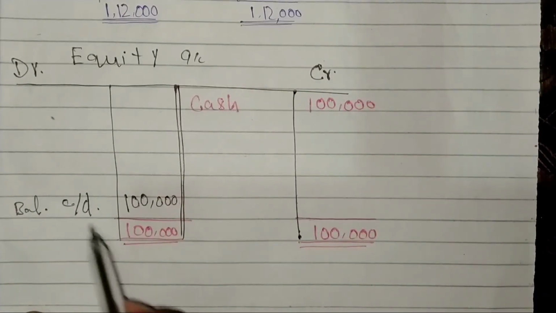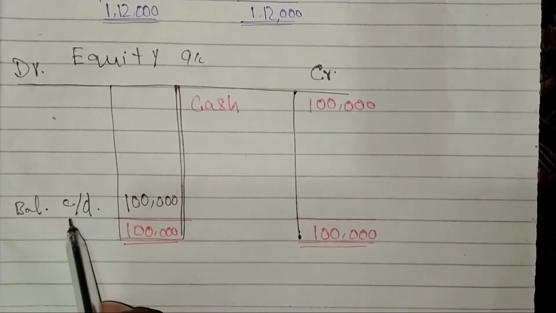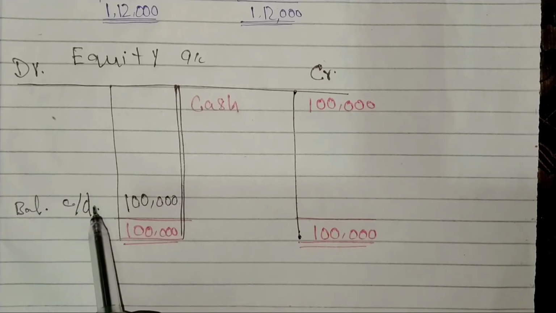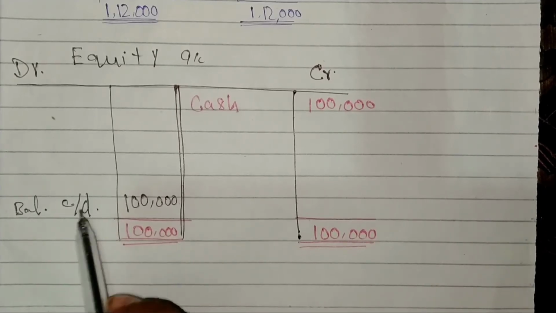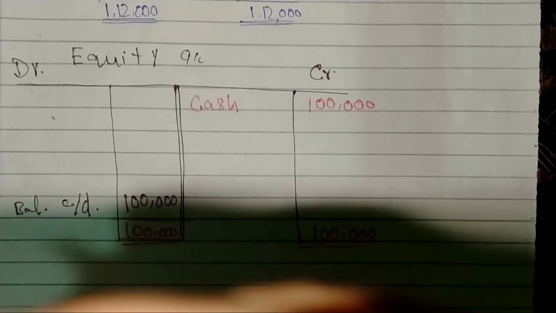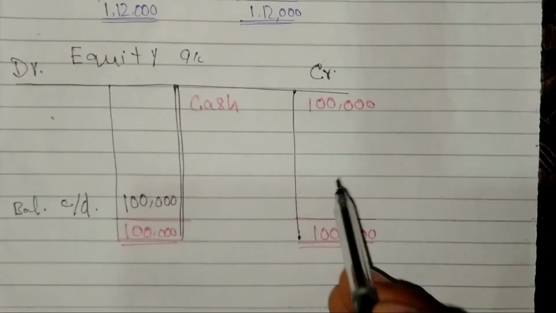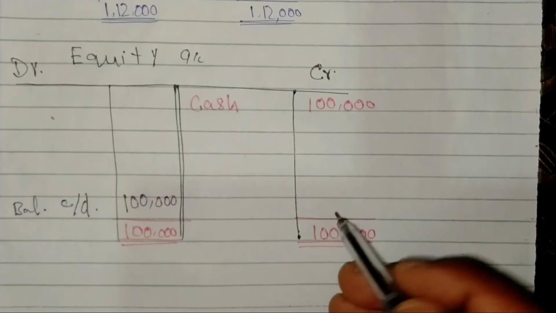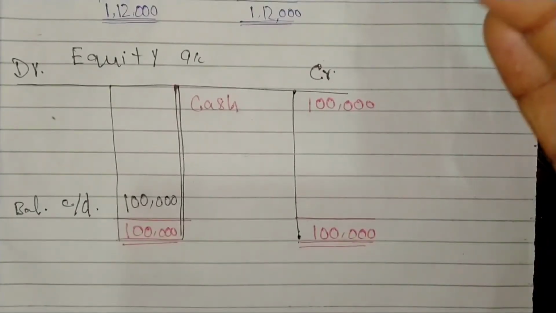I am saying again the concept of carry forward balance. Dear student, you must keep in your mind the T account or ledger account balance: debit side balance will be debit in trial balance, and credit side balance will be credit in trial balance.